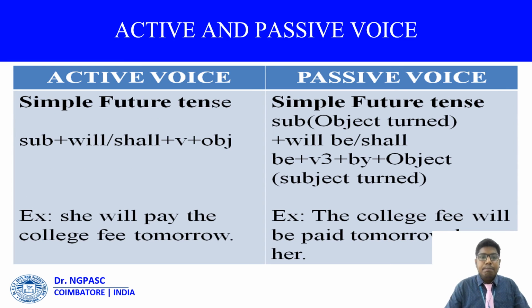And here we find simple future tense. For the format of the simple future tense, we can identify it with this formula: subject plus will or shall plus verb 1, finally object. He will pay the college fee tomorrow. While interchanging, you have to get the object in the place of the subject. The college fee will, for a future tense, we have to include be to indicate the passive in the form of a future. The college fee will be paid tomorrow by him, or else the college fee will be paid by him tomorrow. Both answers are equal.